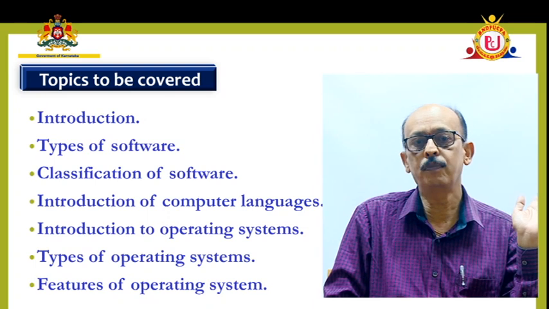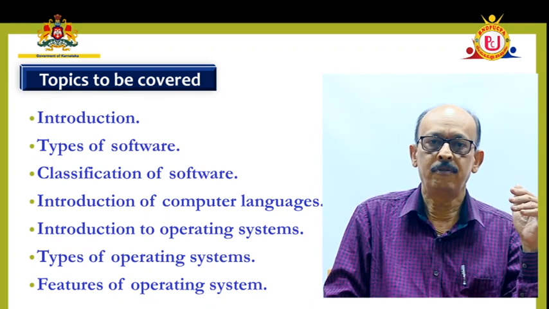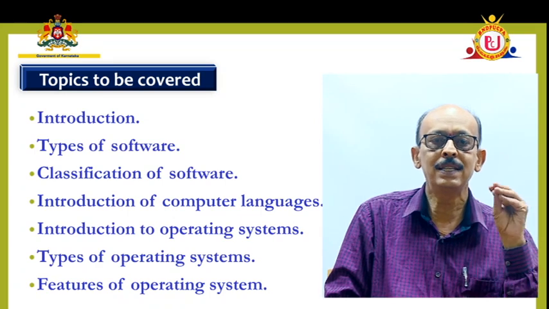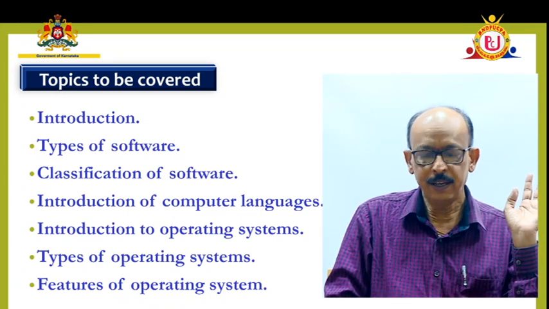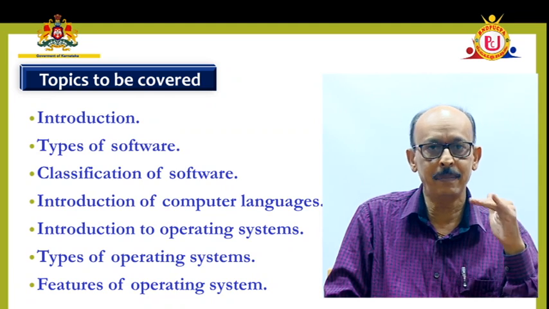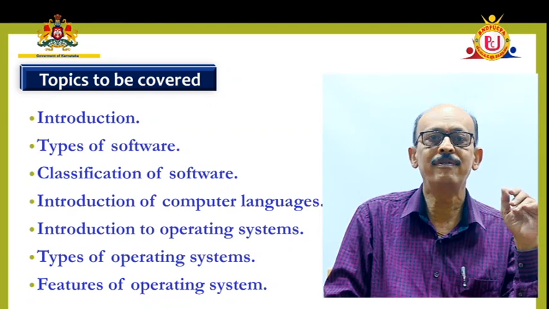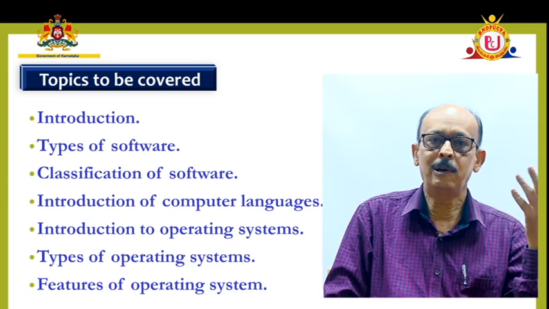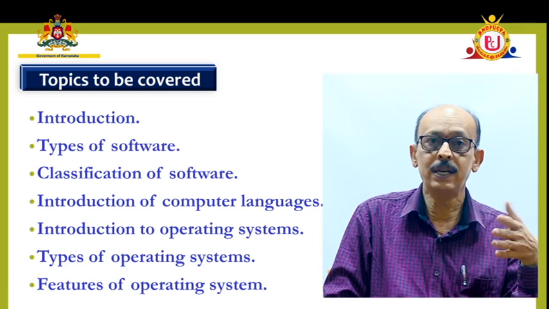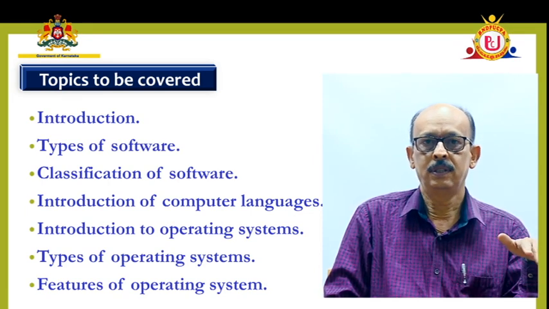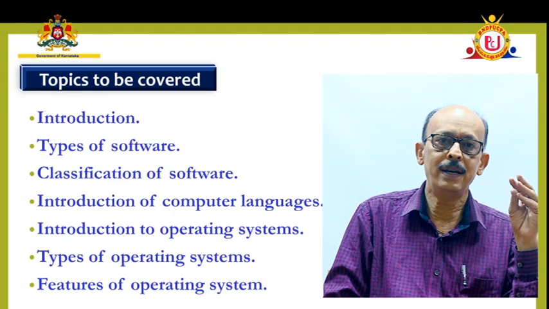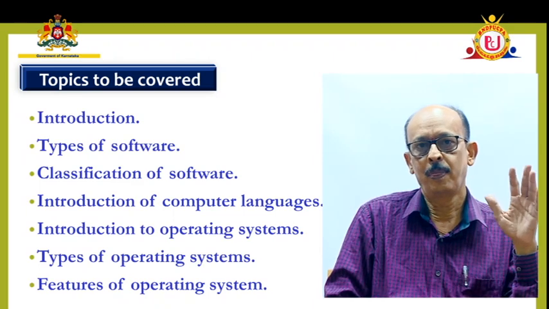Hardware, physical components. In the first chapter they will tell you physical components of the computer, the one which you can touch and feel. You can see with your bare eyes. Software you cannot see with the bare eyes, and you cannot touch and feel. It is stored in the memory. The software can be unprocessed data, processed data, programs, set of programs, everything will be there in the memory. Basically, the contents of memory is called the software.